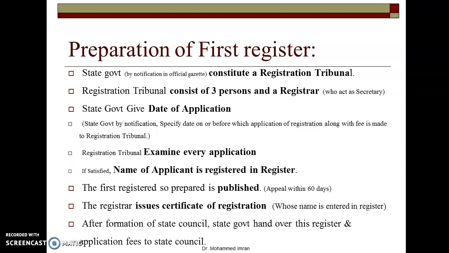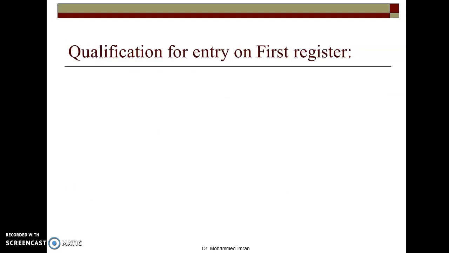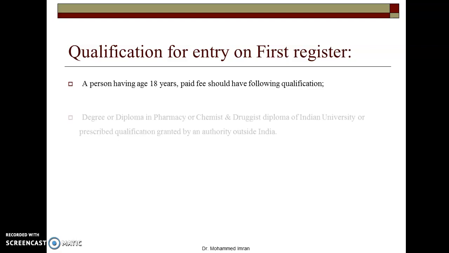After formation of the state council, the state government hands over this register and application fees to the state council. So this is the procedure for the registration of a pharmacist. Then qualification for entry on the first register, means who can apply and what could be the qualification of any person who wants his name in the register of registered pharmacists. A person having 18 years of age, who has paid the fee, should have the following qualifications.